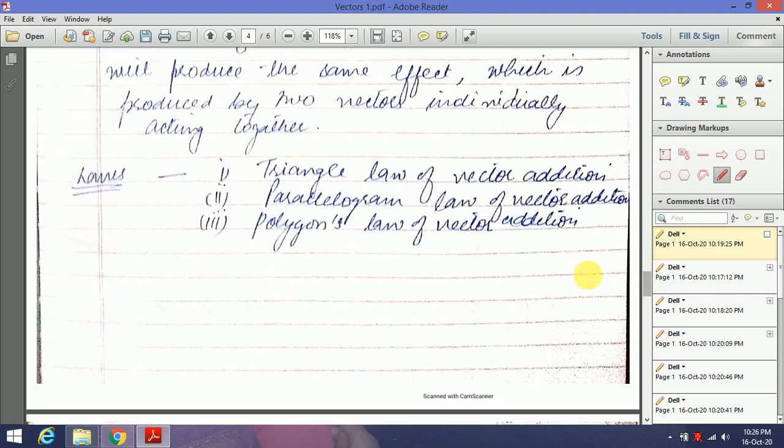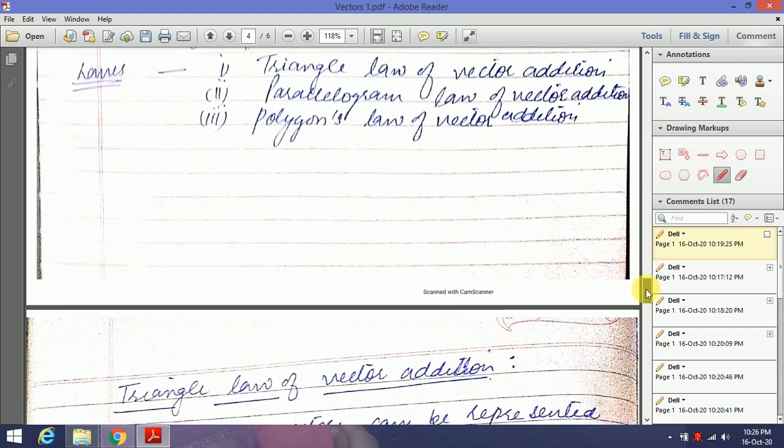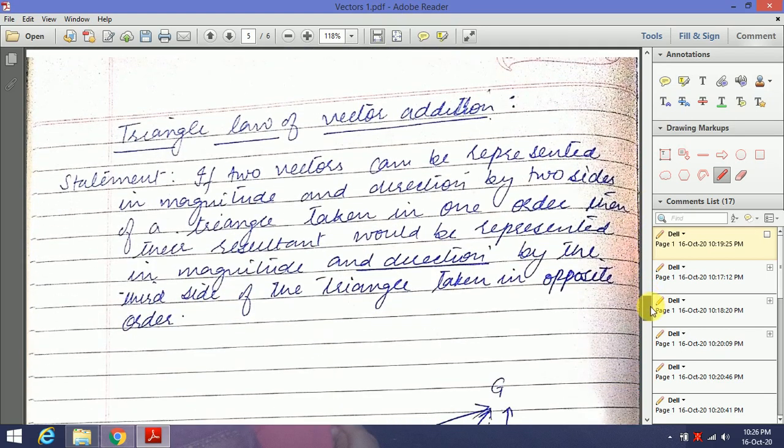So what are the laws which are used for the addition of two or more vectors? Triangle law of vector addition, parallelogram law of vector addition, and polygon law of vector addition. We'll start with the triangle law of vector addition.